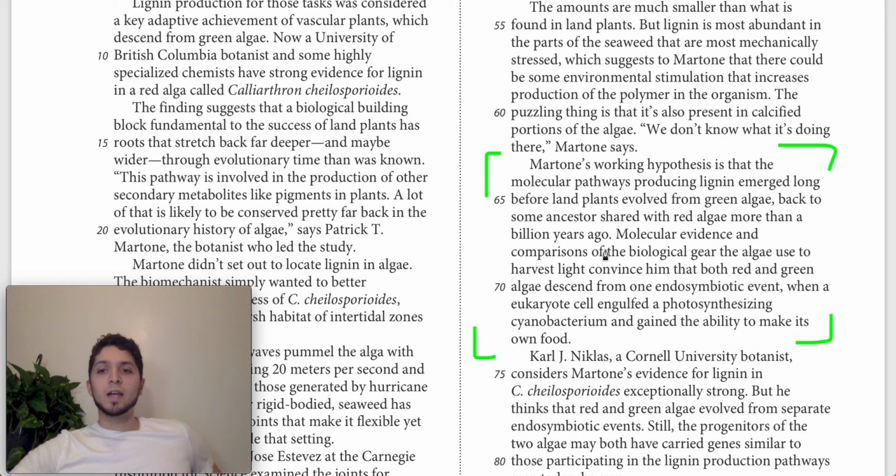So Martone's working hypothesis is that the molecular pathways which produce lignin emerged long before land plants evolved from green algae, back to some shared ancestor. So basically this is him saying that he thinks that red and green algae have a shared common ancestor, and that shared common ancestor could produce lignin, and it was able to produce lignin long before they separated.